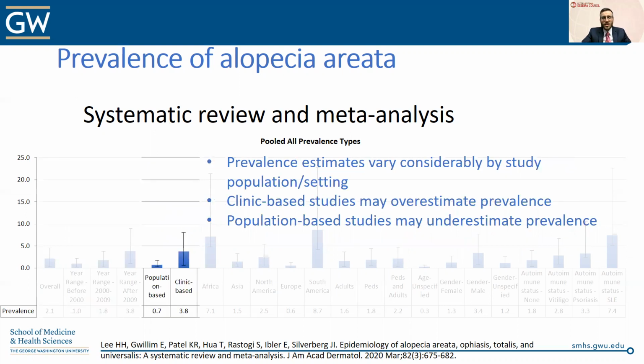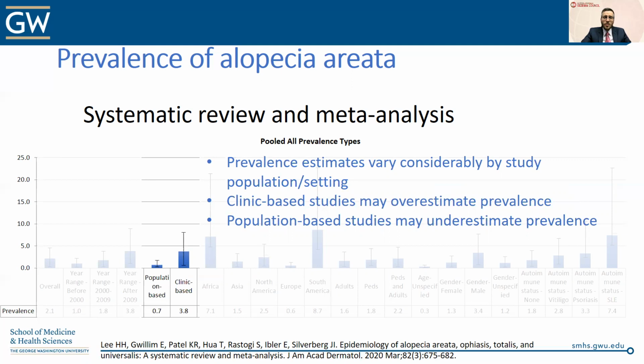It turns out that there are significant differences based on the population studied. The clinic-based studies have markedly higher prevalences overall compared to the population-based studies. You have to interpret this with a grain of salt, because the clinic-based studies certainly overestimate the prevalence because there's a referral bias, right? Who's going into a dermatology practice? Patients with skin disease, right?